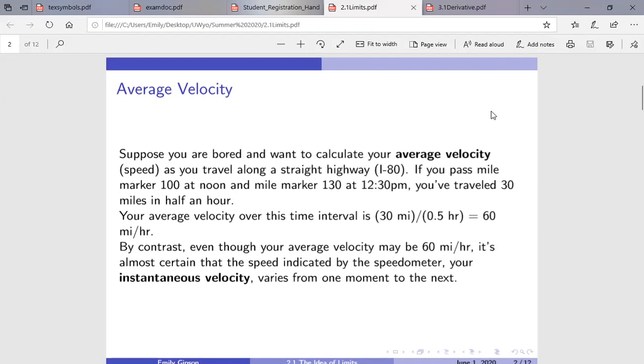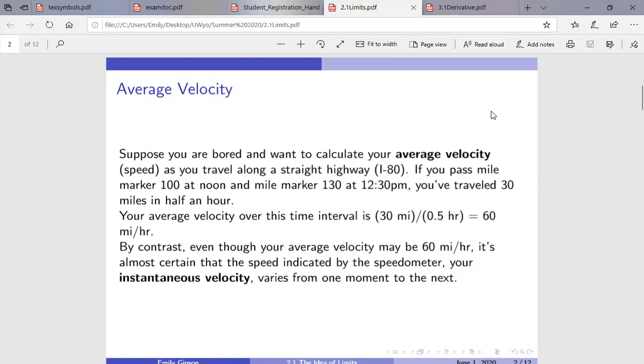Suppose you are super bored and you want to calculate your average velocity, otherwise known as your speed, as you travel along a very straight highway, think I-80. If you pass mile marker 100 at noon and mile marker 130 at 12:30 p.m., you've traveled 30 miles in half of an hour. Your average velocity, or your speed, over this time interval is 30 miles divided by half an hour, or 60 miles per hour. That's below the speed limit. Make sure you're obeying all traffic laws if you're doing something like this.